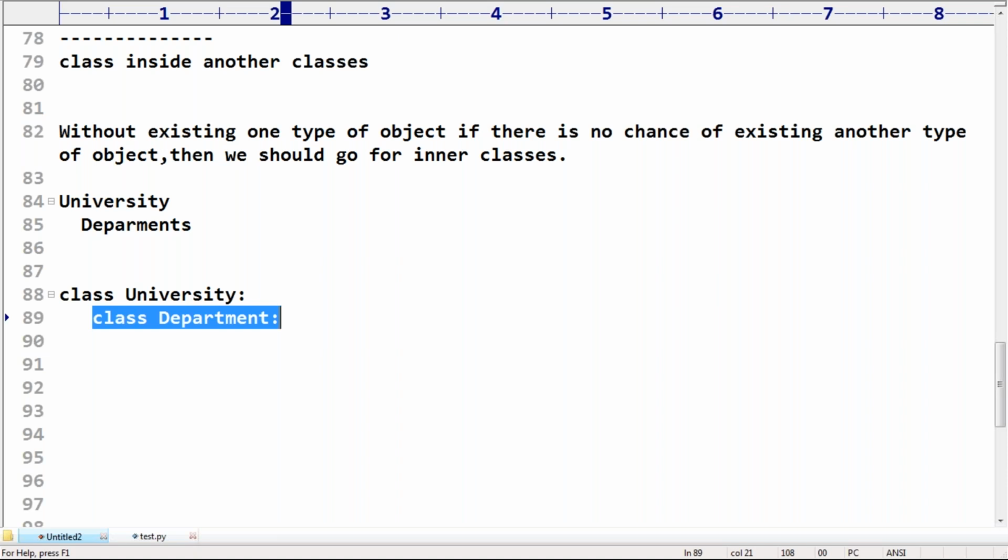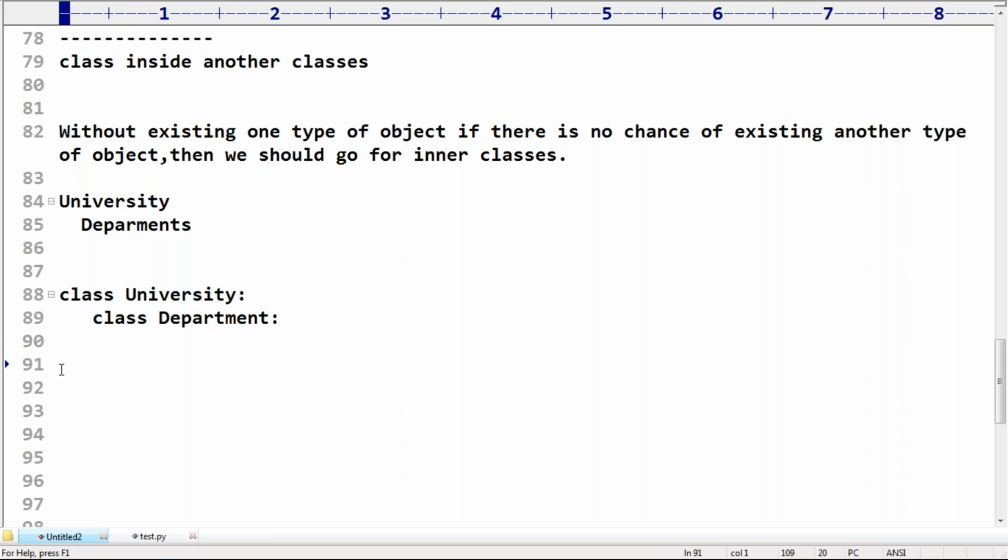Sir, which is the outer class and which is the inner class? Can you please confirm among these two? Please respond. The outer class is university, the inner class is department. Department itself is the inner class.